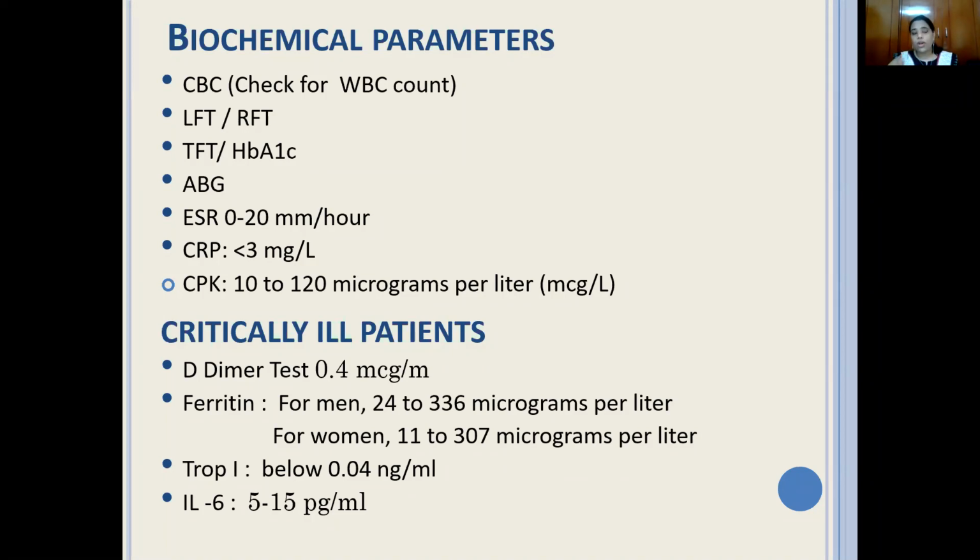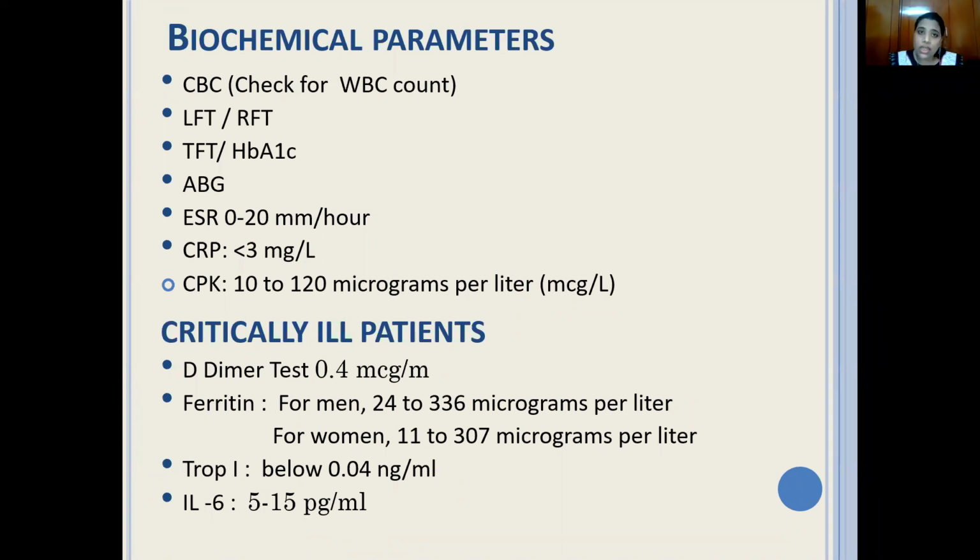One of the most important factors which we need to also look at as dietitians is arterial blood gases. And arterial blood gases actually give us a good idea about the pH of the blood, PCO2, that is the carbon dioxide level in the blood, PO2, bicarbonate, and the saturation, that is the amount of oxygen present in the blood or attached to HB. So these parameters give us a broad idea about the lung situation or the hypoxia level or how well the patient is maintaining the oxygen level.